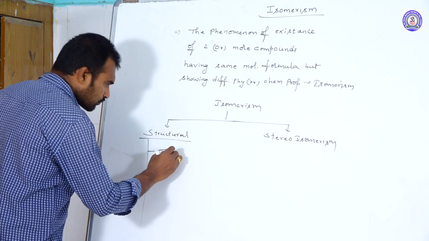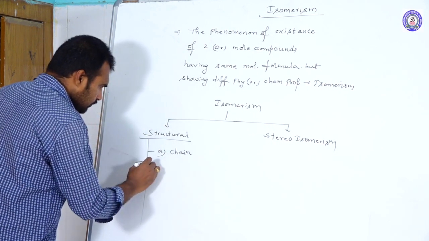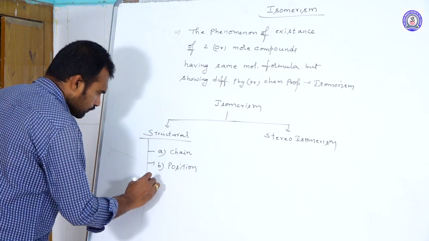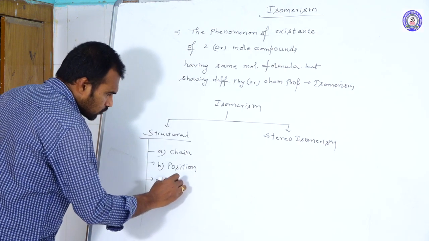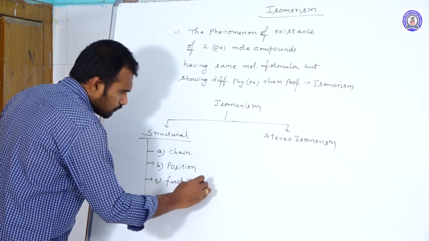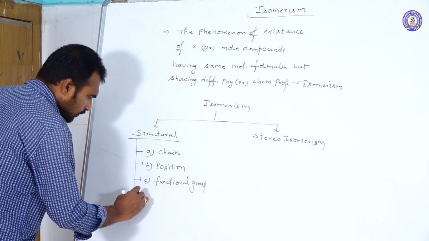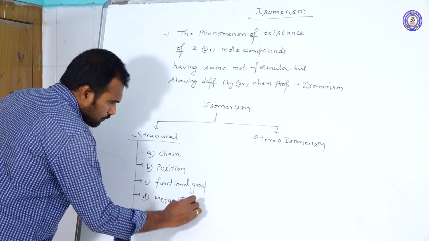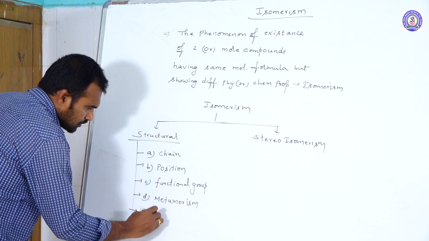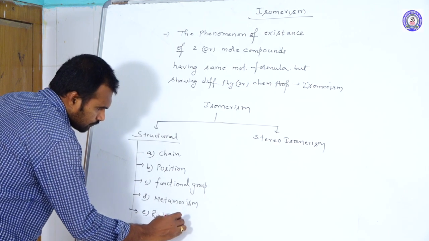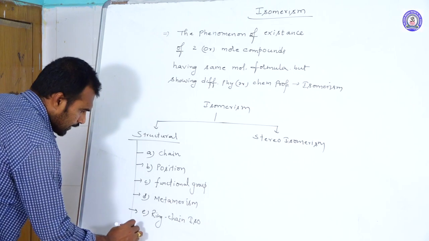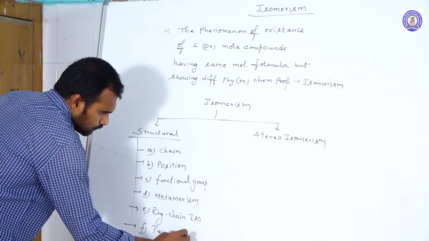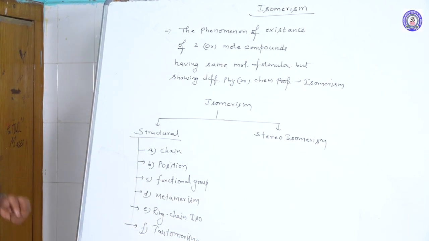The first one is chain isomerism, position isomerism, functional group isomerism, metamerism, ring chain isomerism, and finally tautomerism. So these are the different types of structural isomers.